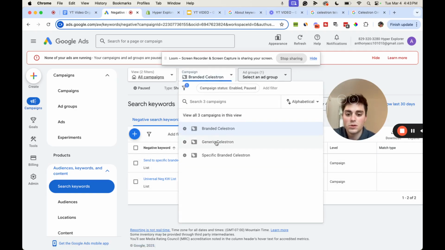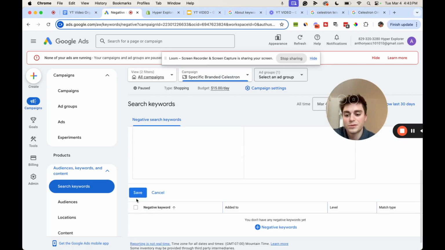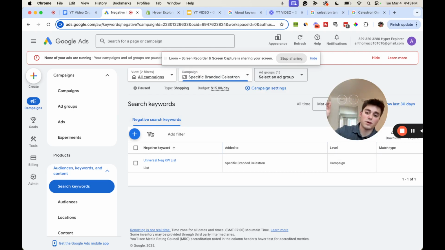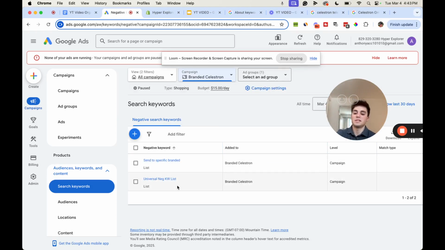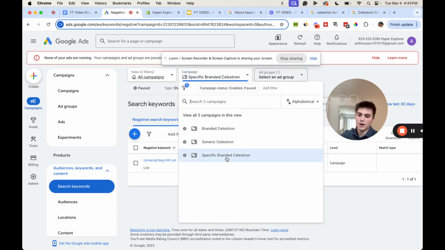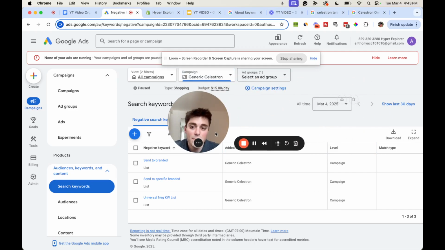Now we're going to go to the specific branded campaign, negative keywords, and we're just going to add the universal. So basically, specific branded has universal, which we never want to show up for. Universal applies to everything, keywords we simply don't want to show up for. Branded has our send to specific branded and universal. And generic has all of the keywords because it all feeds through there. It's like our feeder campaign. So that's pretty much how to set up the campaigns and the keyword lists.